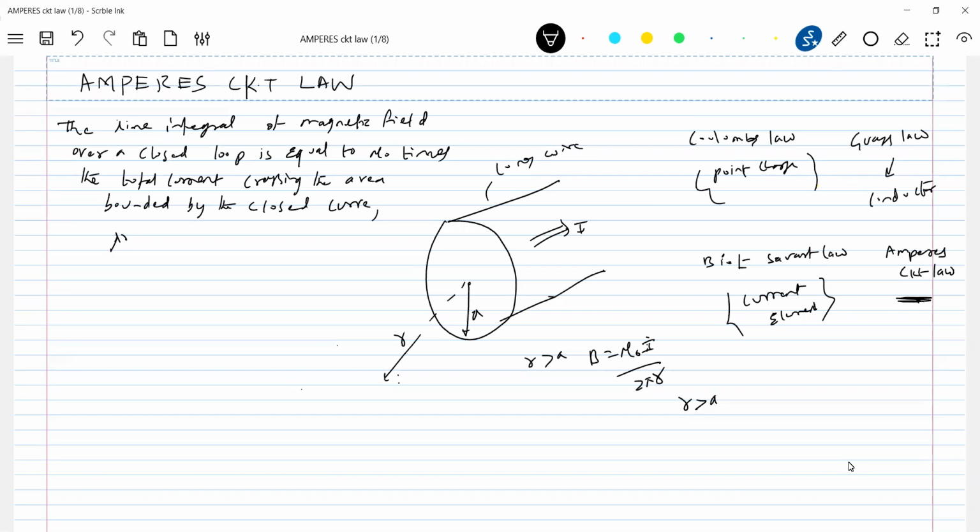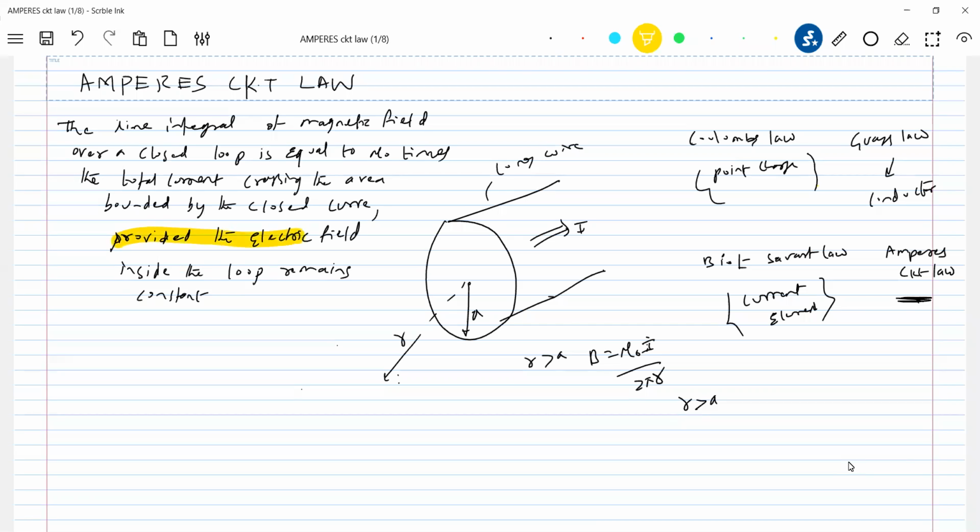Provided the electric field inside the loop remains constant. This part you avoid for the time being.